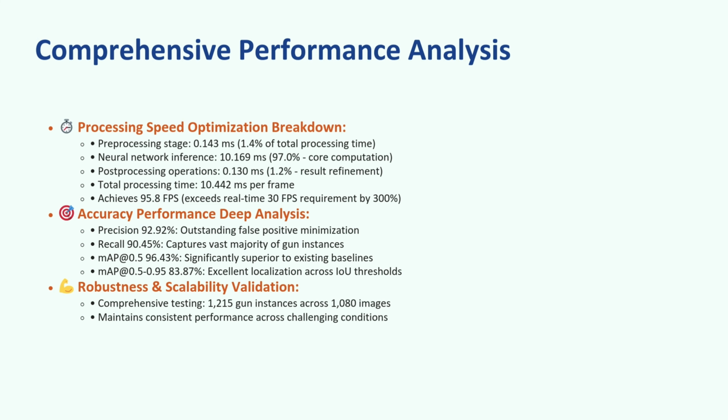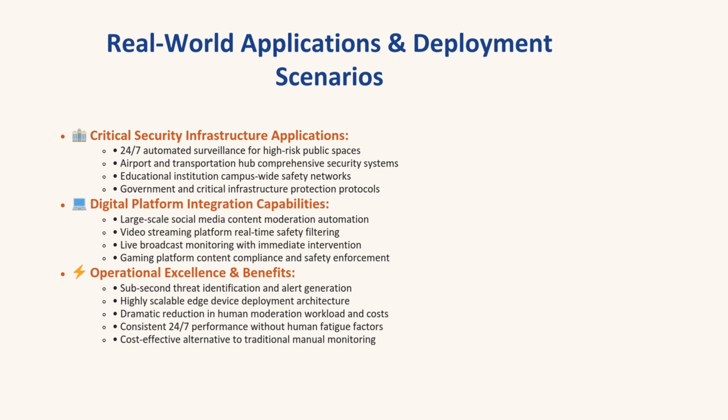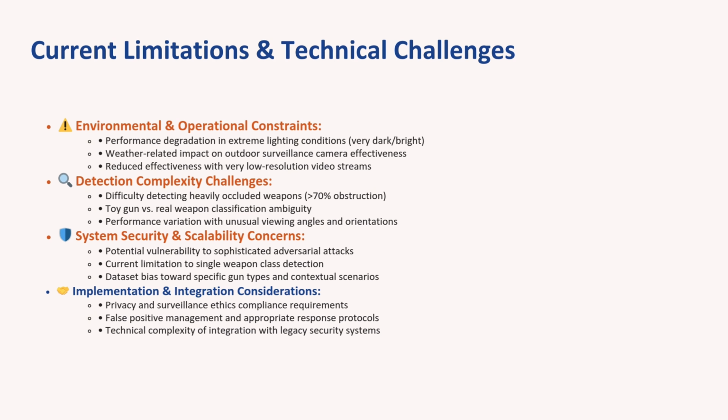And now, the performance analysis. When we analyzed performance, we saw that most of the time was spent in inference, about 97% of total processing time. Pre-processing and post-processing together took only around 2.6%, which means our model is highly optimized for detection. We also tested the model on over 1,000 images containing more than 1,200 gun instances. The results showed high precision, meaning very few false alarms, and high recall, meaning most guns were successfully detected. The only remaining challenge were cases where guns were heavily occluded or partially visible.